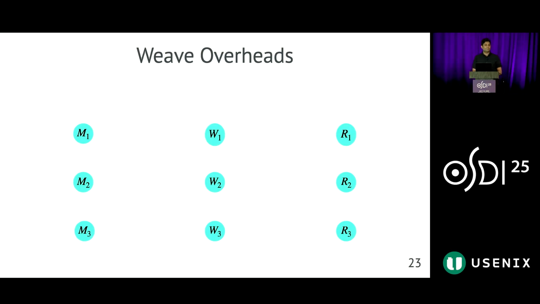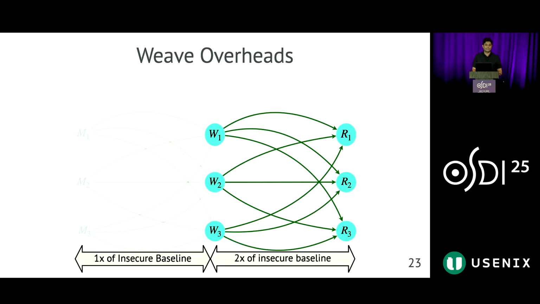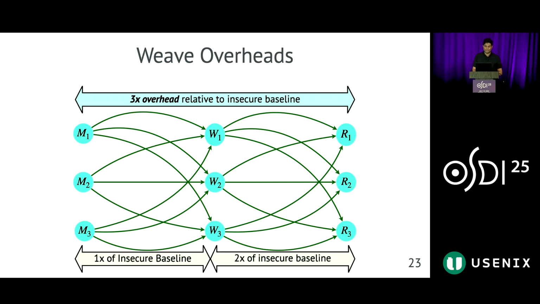Looking at the overheads that Weave adds, we show in our paper that the random shuffle introduces an equal overhead to the insecure baseline, while the balanced shuffle adds another 2 times. This allows Weave to achieve an overhead of 3 times overall, which was the aim of its research question.